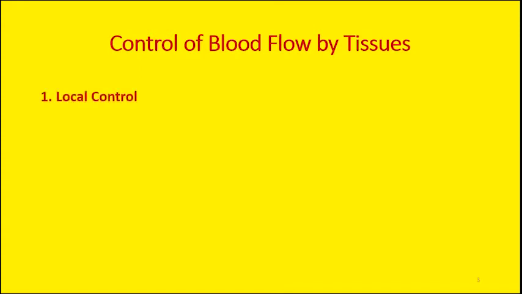So yesterday we discussed the local control mechanisms. We discussed the short term or the acute mechanisms and the long term mechanisms. And we discussed different theories in local control. We discussed metabolic theory, we discussed the myogenic theory. But today we will focus on the control by the different hormones, how different hormones regulate the circulation.